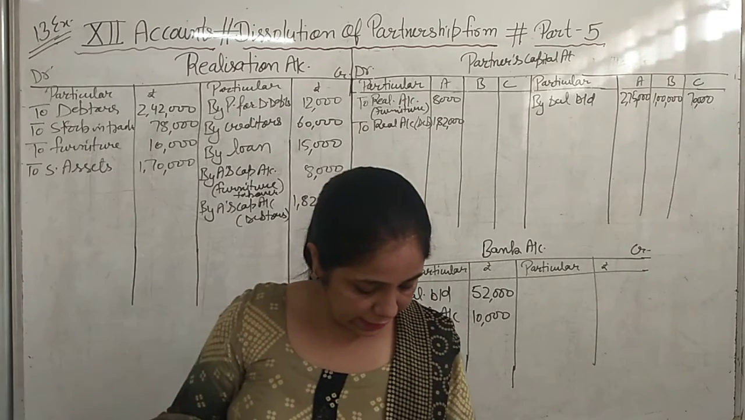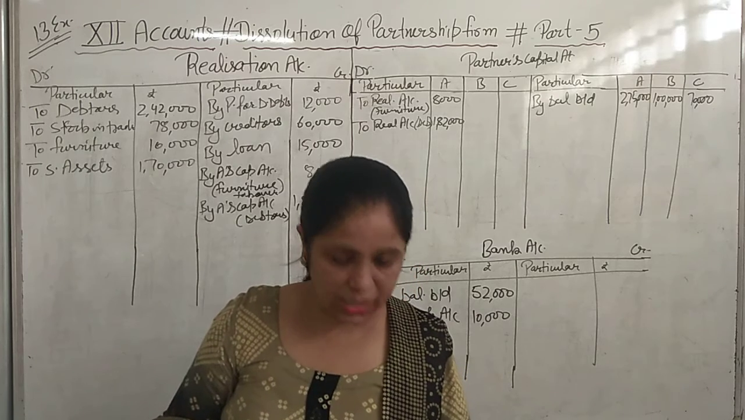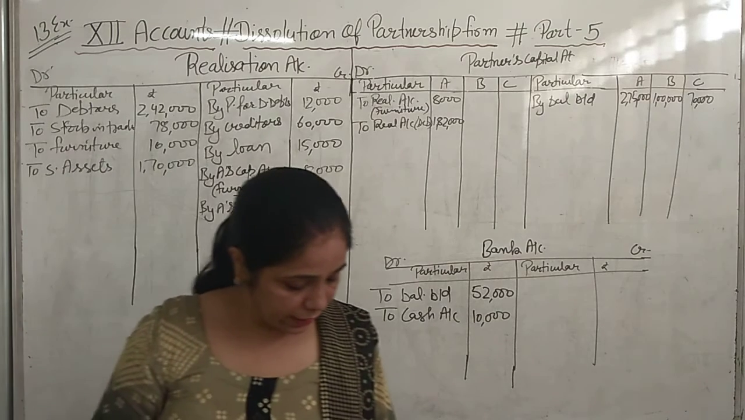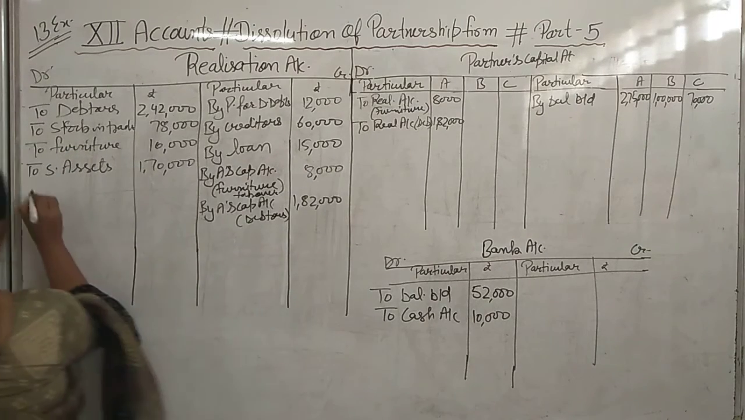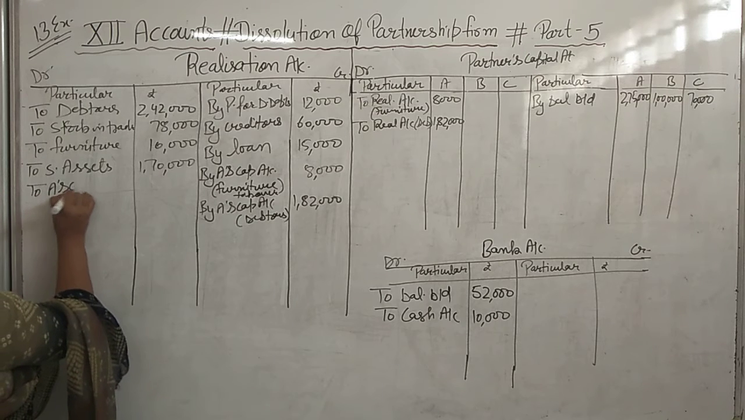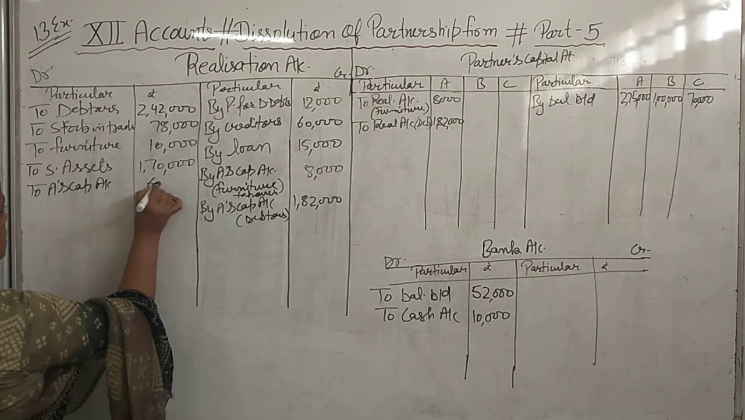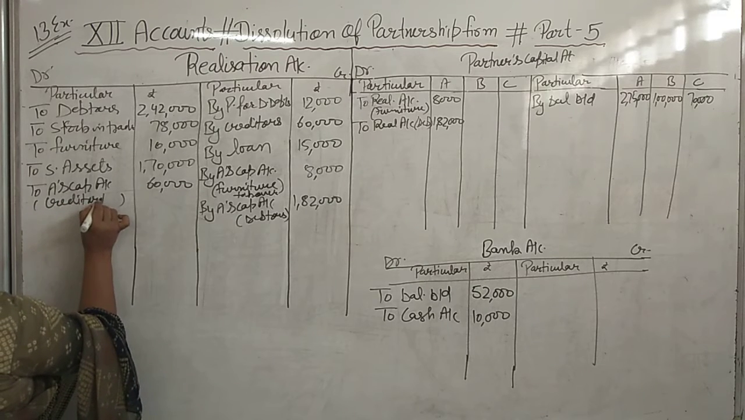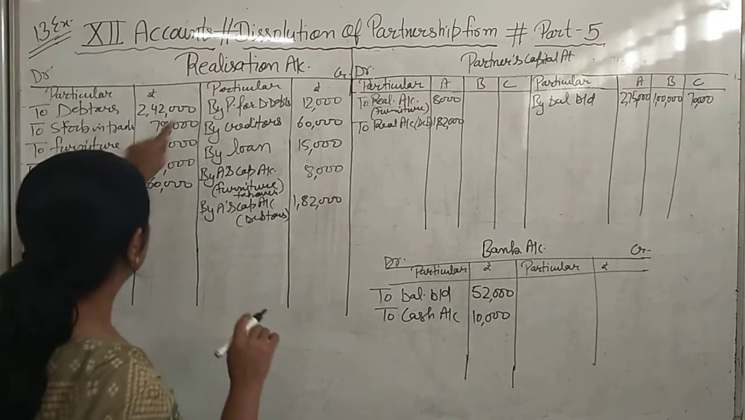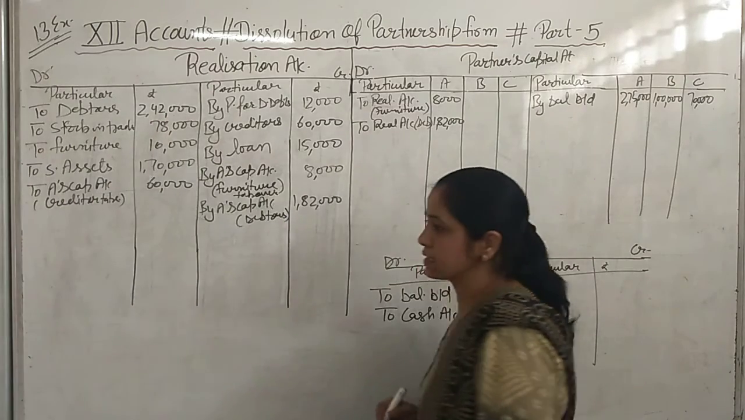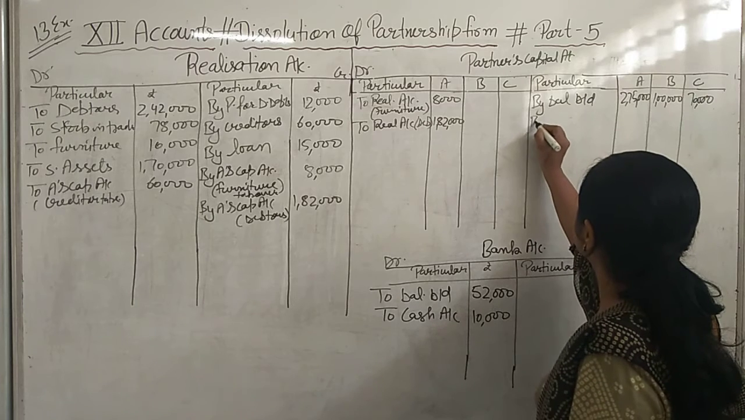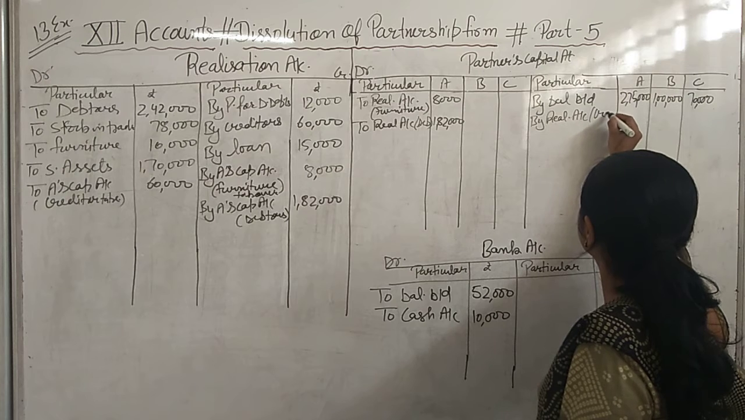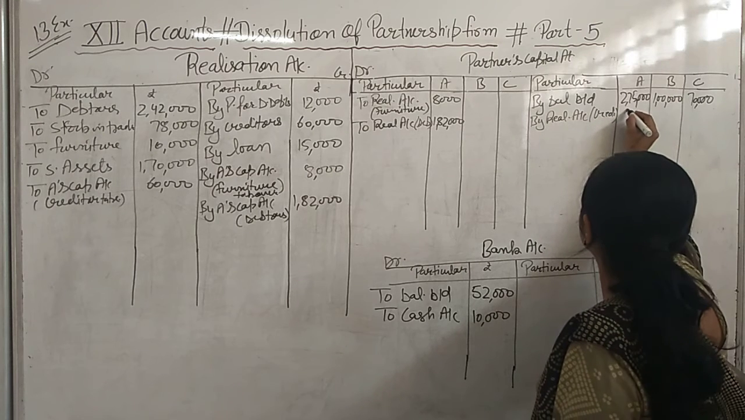Fine. The creditors of 60,000 to be paid by him at this figure. He has paid the amount of rupees 60,000 to the creditor also. That liability takeover we will write here to A's capital account 60,000. Creditor takeover. In realization account debit side we have written A's capital account. Then A's capital account credit side we will write by realization account. In bracket we will write creditors. How much? 60,000.